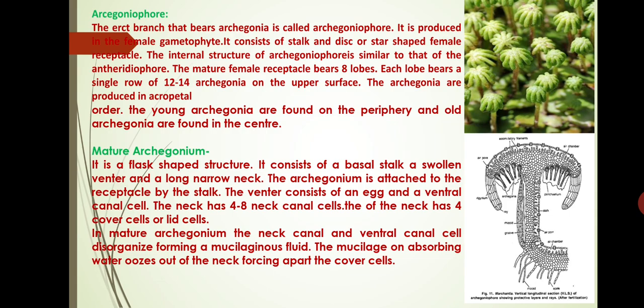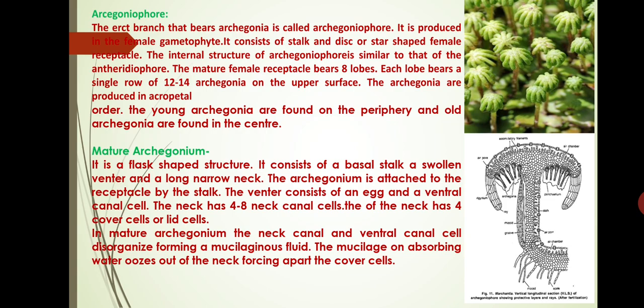Each lobe bears a single row of 12 to 14 archegonia on the upper surface. The archegonia are produced in acropetal order. The young archegonia are found on the periphery and old archegonia are found in the center. Next we discuss the mature archegonium. It is a flask-shaped structure. It consists of a basal stalk, a swollen venter and a long narrow neck.